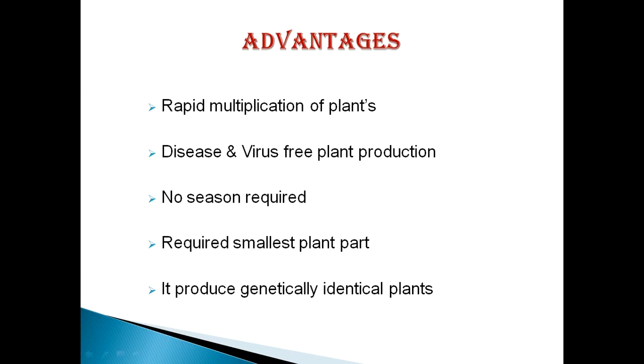Only the smallest plant part is required. So there is no need to take a large biomass for production of a number of plants. You can take a single cell or single tissue, and from that tissue you can multiply a number of plants at a time. It will produce genetically identical plants. This is the major advantage of this micropropagation.